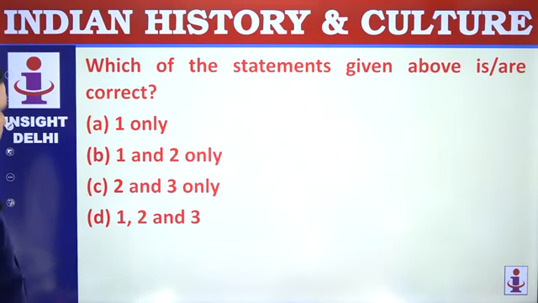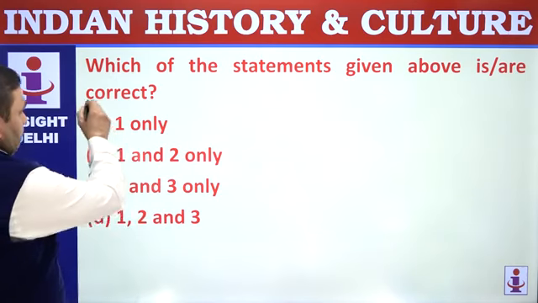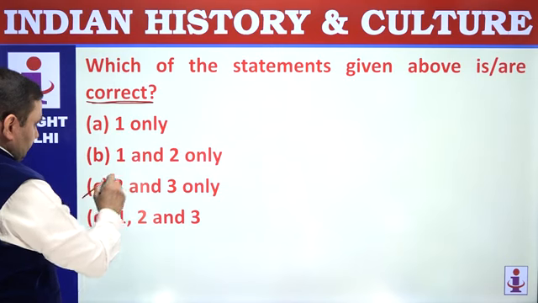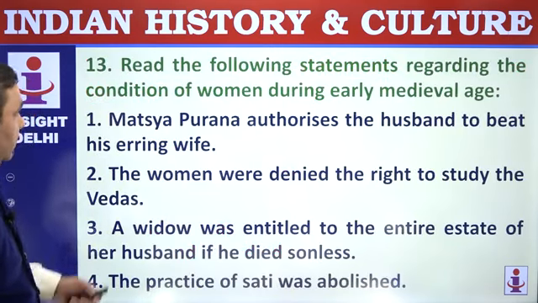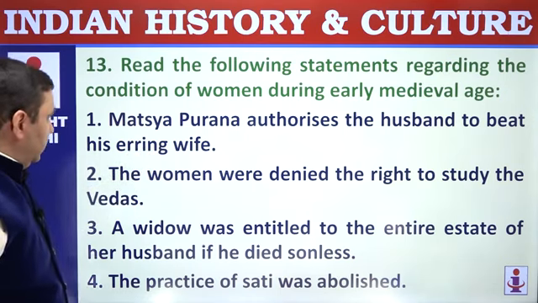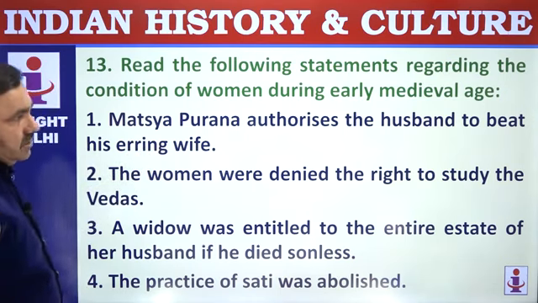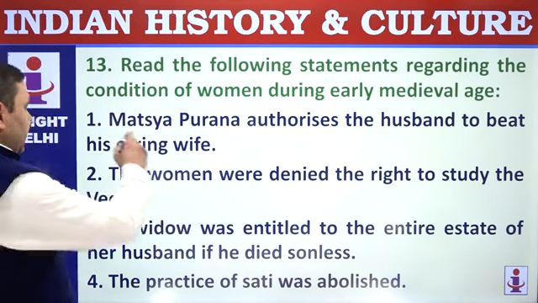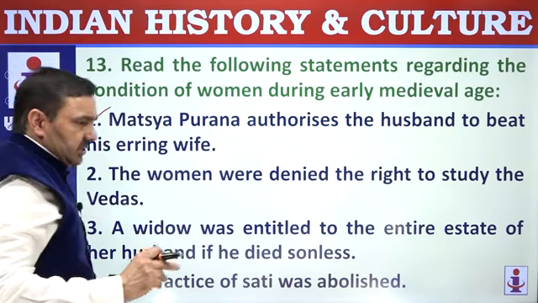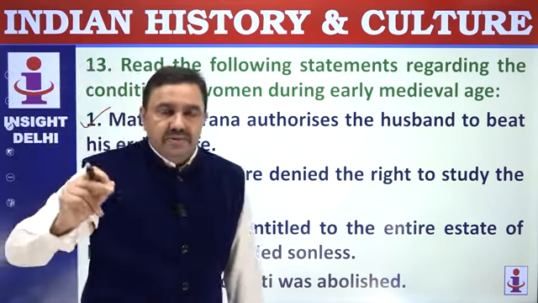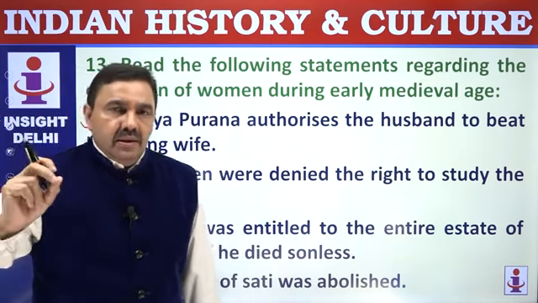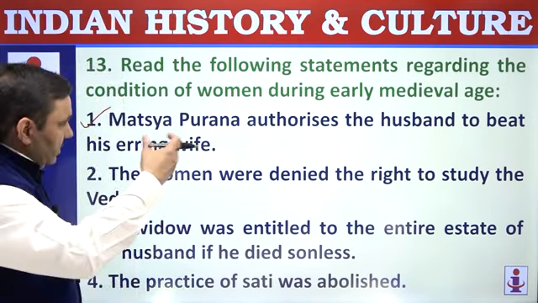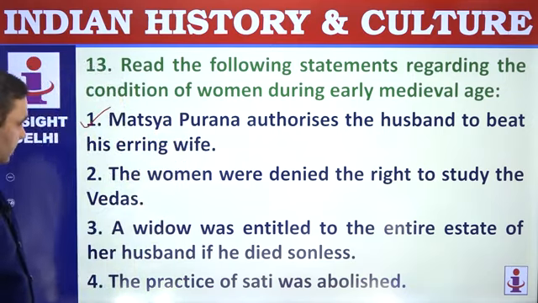Which of the statements 2 and 3 are correct? So always keep in mind the correct, because sometimes you'll have not correct. Read the following statements regarding the conditions of women during early medieval age. Matsya Purana authorizes husband to beat his erring wife. That's correct. Matsya Purana says that husband could beat his wife on back but not on the head. The wife was not to be beaten on the head. So this is, of course, an evil practice.